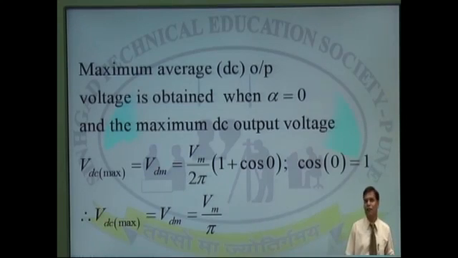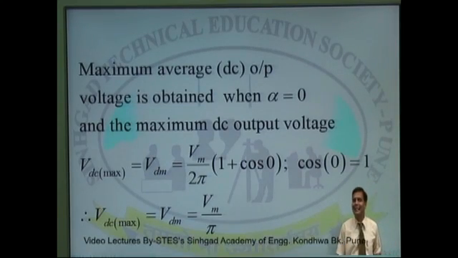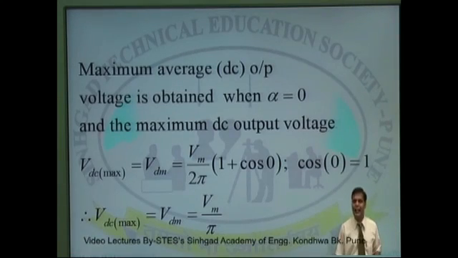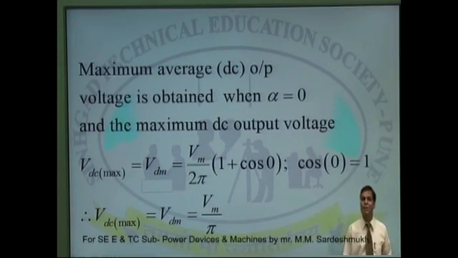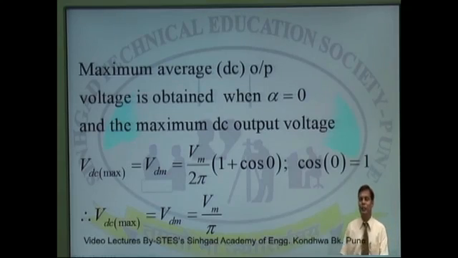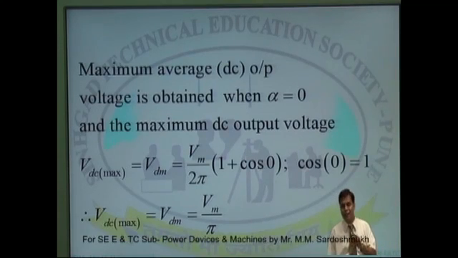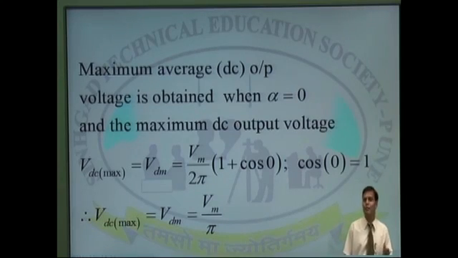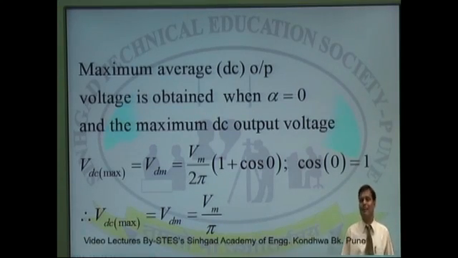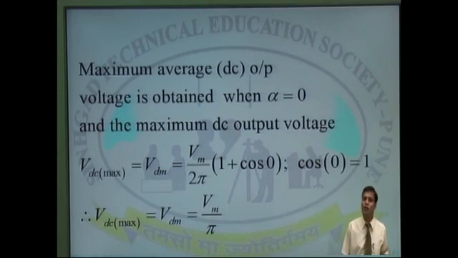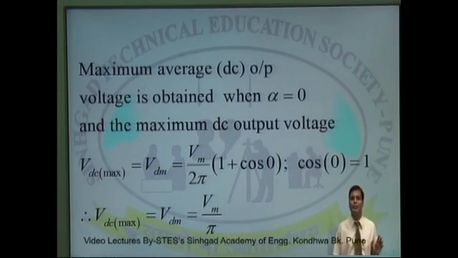Now when I substitute alpha equals 180 degrees, I will get an output voltage equal to 0. So I can conclude that in a single phase half wave controlled converter, I can get an output voltage from Vm by pi to 0, means from 0 volt to Vm by pi. The maximum voltage available is Vm by pi and the minimum voltage is 0, and the output voltage totally depends upon the value of alpha, as you have seen mathematically.